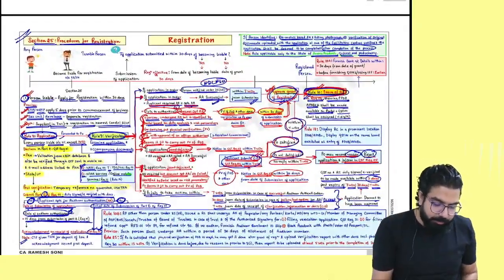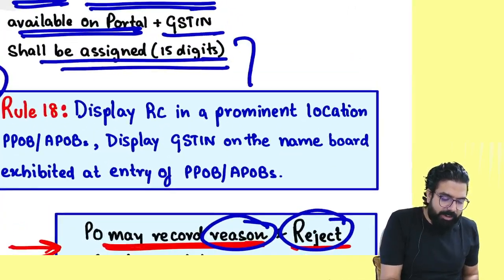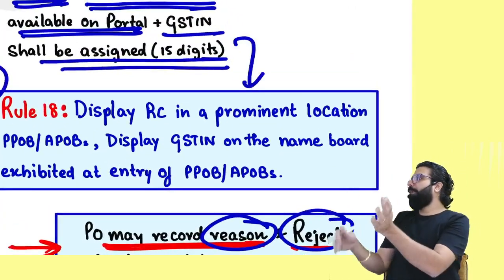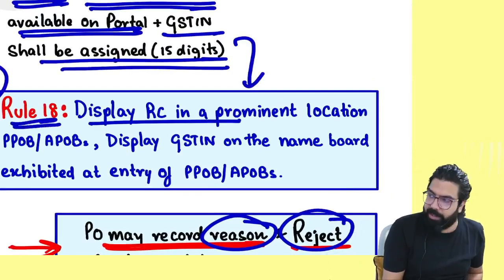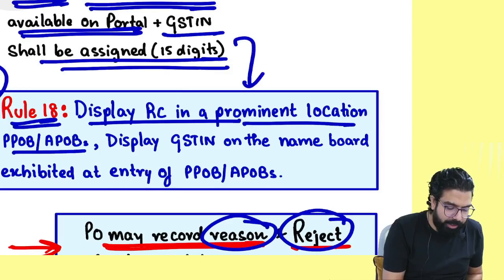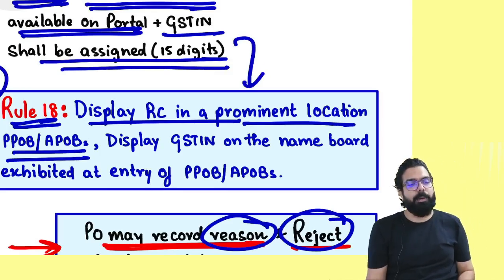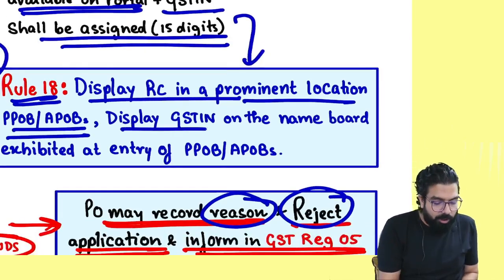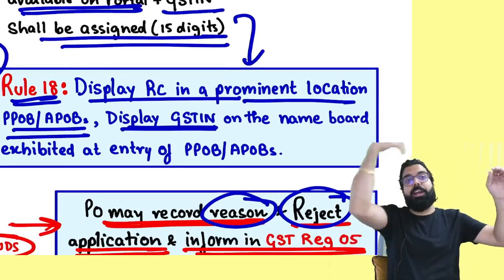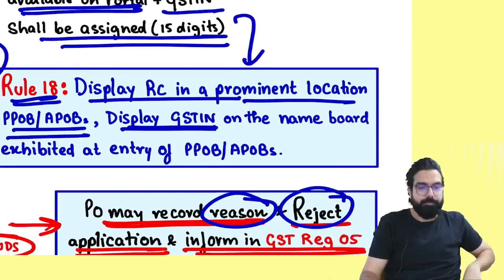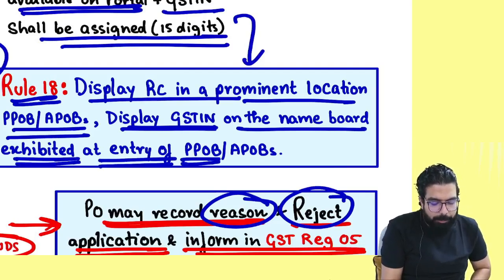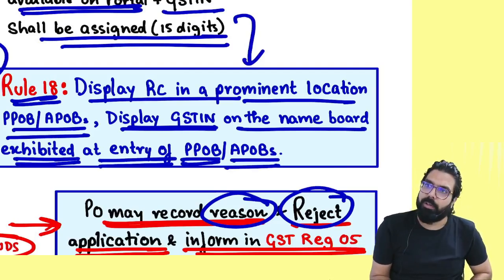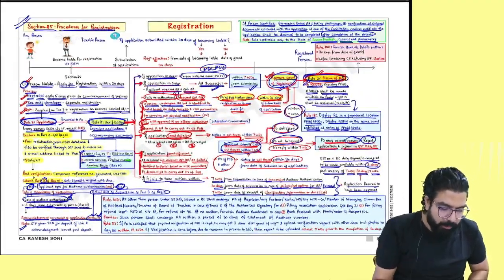Everyone over here now. Always remember, whenever the registration certificate is given, please take one printout, put it on the wall and keep it. Rule number 18 says, display the registration certificate in a prominent location in your additional place or principal place of business, and also display your GSTN number on your head. Head means the name board which is there, exhibited at the entry of the principal place and additional place of business.